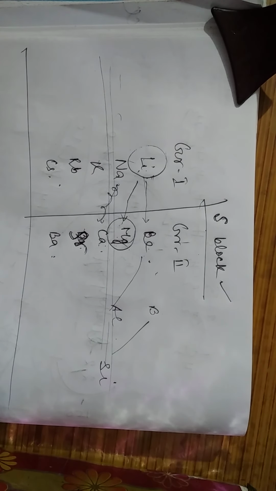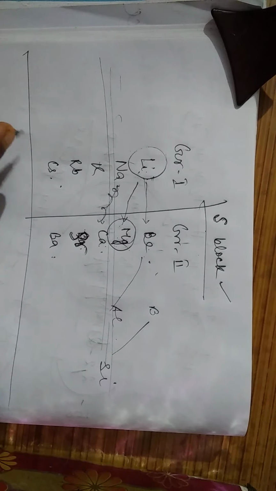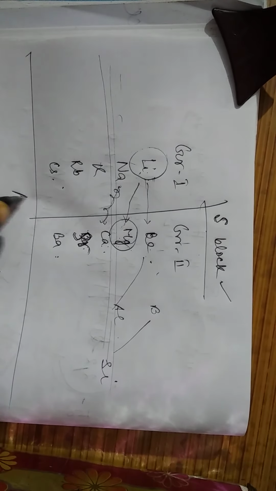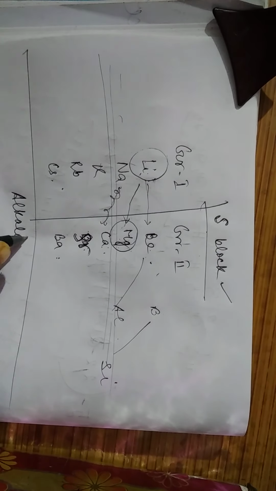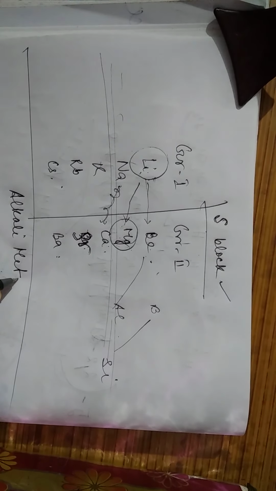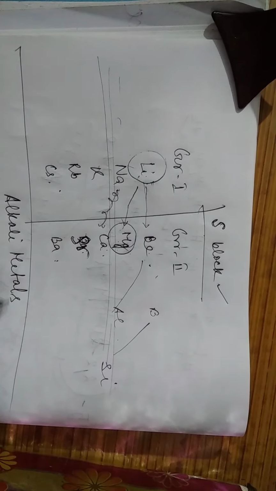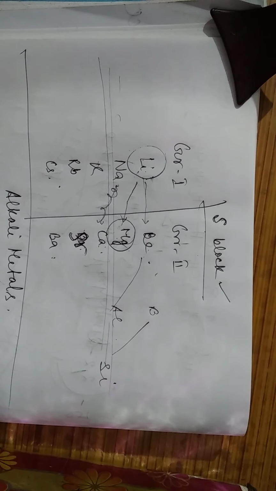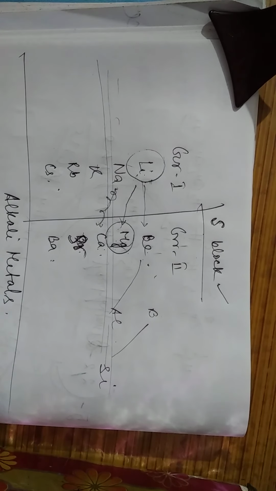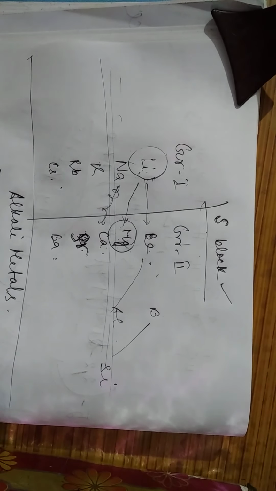Next, we are going to start the alkali metals. Let us start with the alkali metals. What are the main things we need to study in the alkali metals? First of all, their electronic configuration.